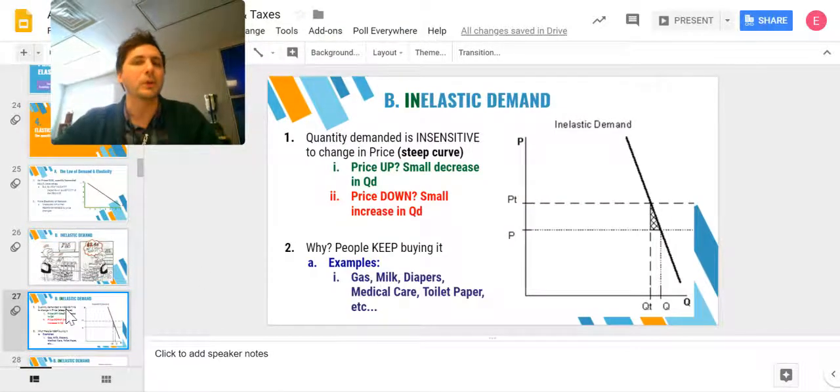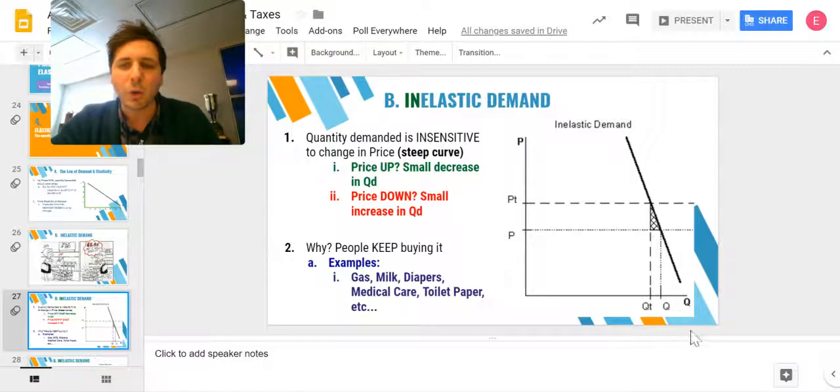Let's look at this a little more closely. So, inelastic demand means that quantity demanded is insensitive to a change in price. And this manifests itself graphically as a very steep curve, as we can see here, right? Where a very slight change in price goes from P to P2, like a slight increase in price, is followed by an even smaller change in quantity, right?